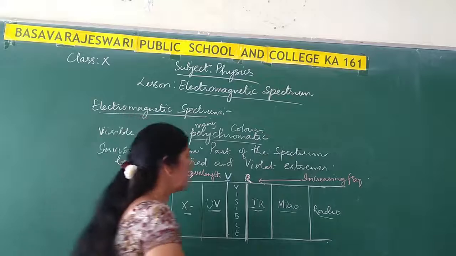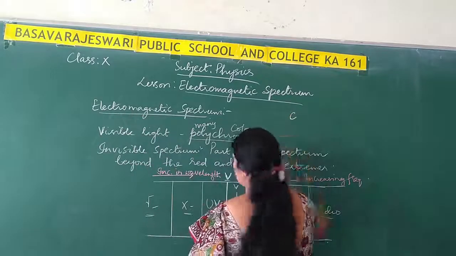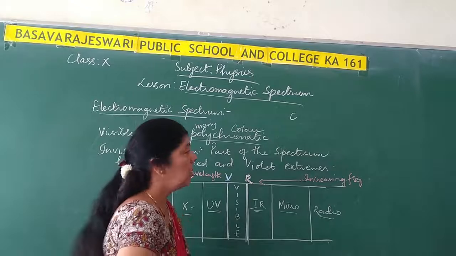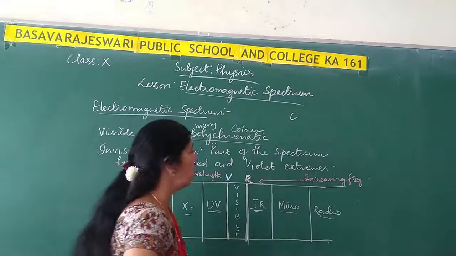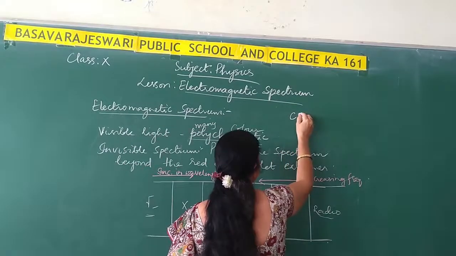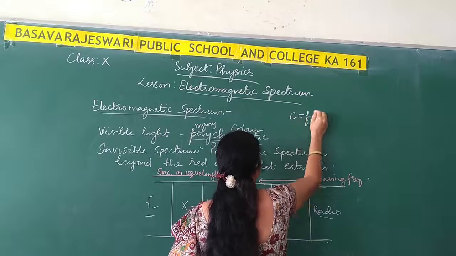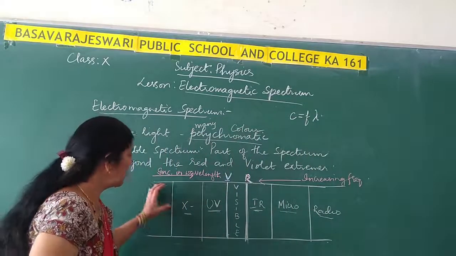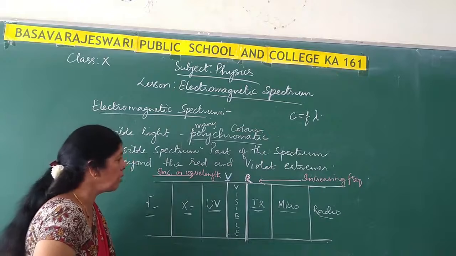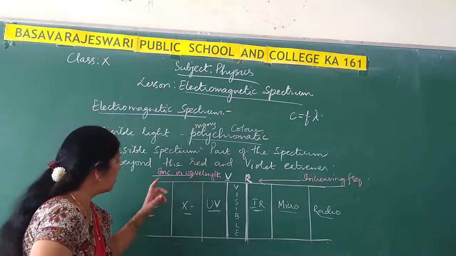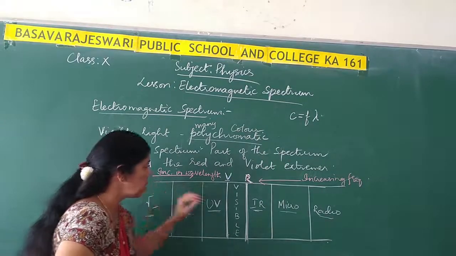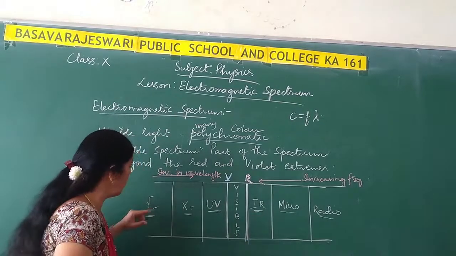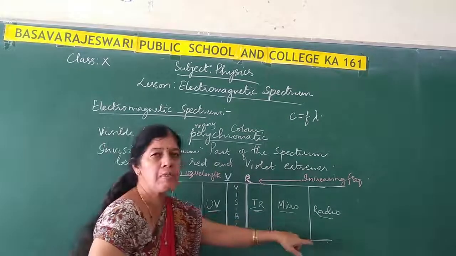We know that light is an electromagnetic wave and it travels with the speed of 3 into 10 to the power 8 meter per second in vacuum. We have already learned that the speed of light is denoted as c. c is equal to f lambda. Right? c is equal to f lambda. If you observe the schematic diagram of the electromagnetic spectrum, you can see that as you go from gamma rays to radio waves, there will be an increase in the wavelength.